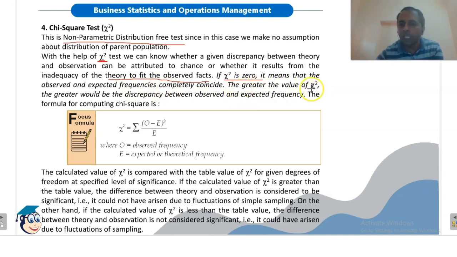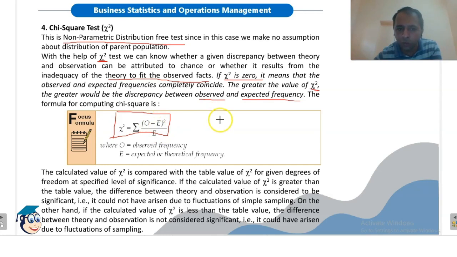The greater the value of chi-square, the greater would be the discrepancy between the observed and the expected frequencies. The formula of chi-square is this. Chi-square is the summation of O minus E whole square divided by E, where O is observed frequency and E is expected frequency.